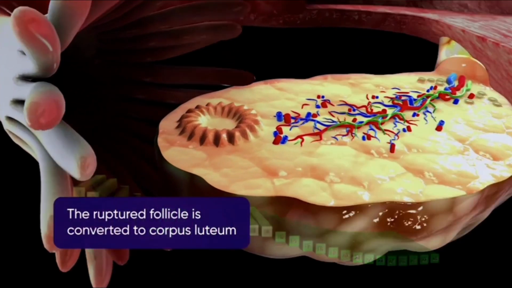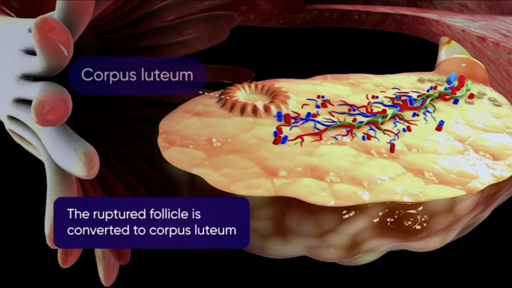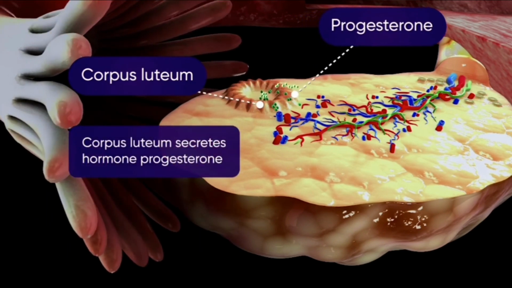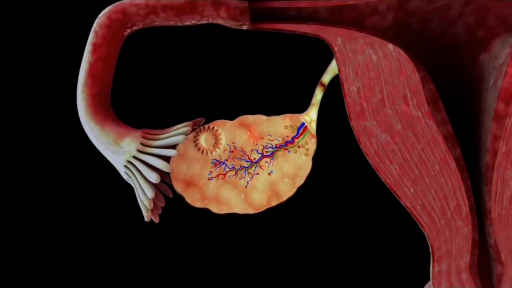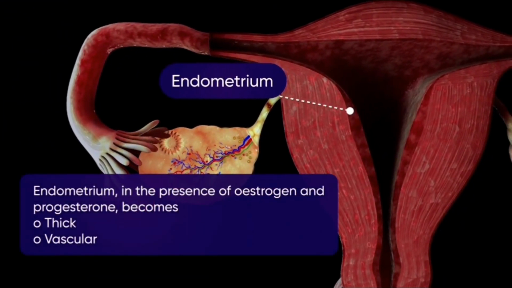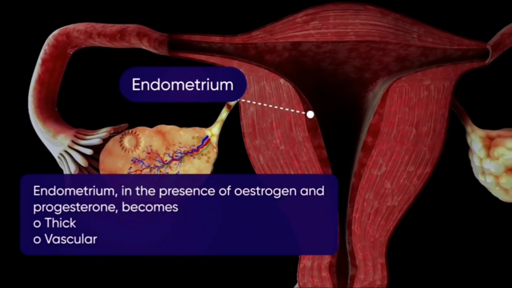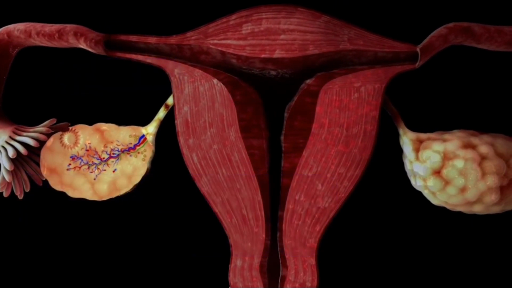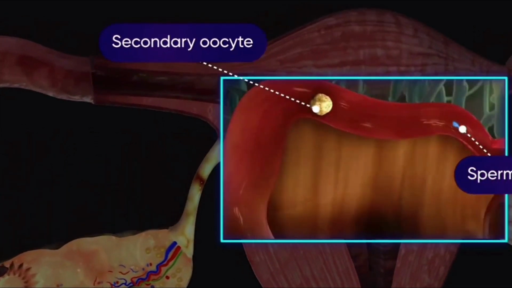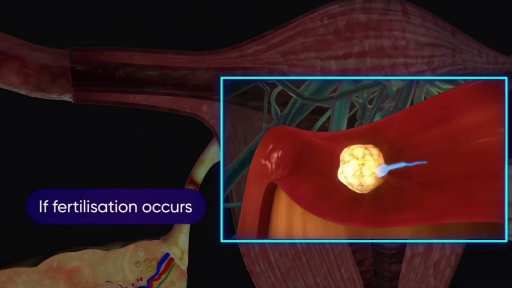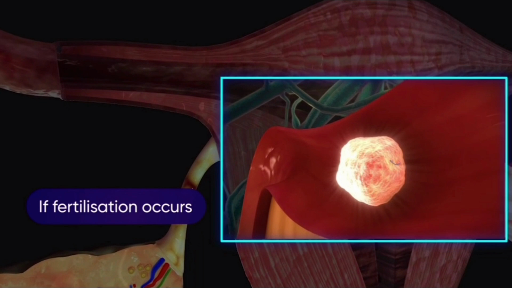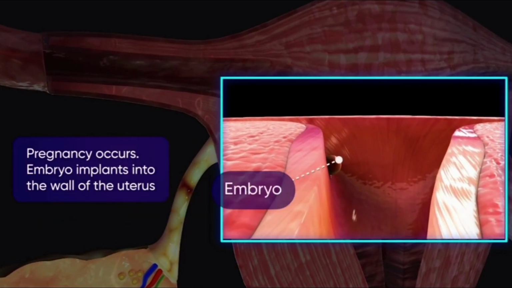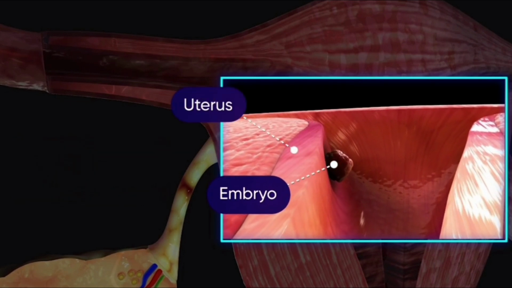The ruptured follicle in the ovary is converted to the corpus luteum, which begins to secrete the hormone progesterone. Meanwhile, in the uterus, the endometrium, in the presence of estrogen and progesterone, continues to thicken and become vascular. During this stage, if the secondary oocyte is fertilized by a male gamete, that is the sperm, then this results in pregnancy, where the implantation of the embryo occurs in the mature uterus.